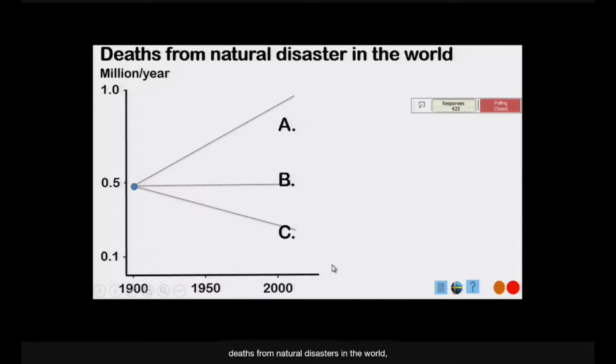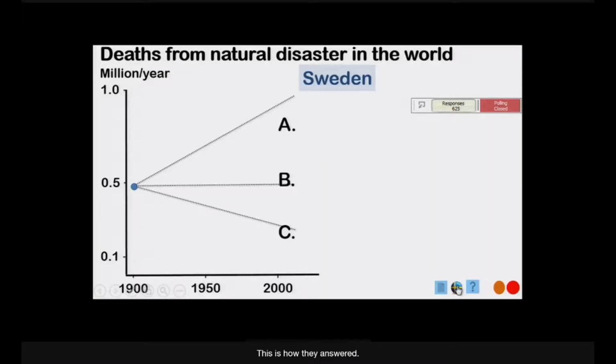You see, death from natural disasters in the world, you can see it from this graph here, from 1900 to 2000. In 1900, there were about 500,000 people who died every year from natural disaster: floods, earthquakes, volcanic eruptions, droughts. And then, how did that change? Gapminder asked the public in Sweden. This is how they answered. 50% thought it had doubled, 38% said it's more or less the same, 12% said it had halved.